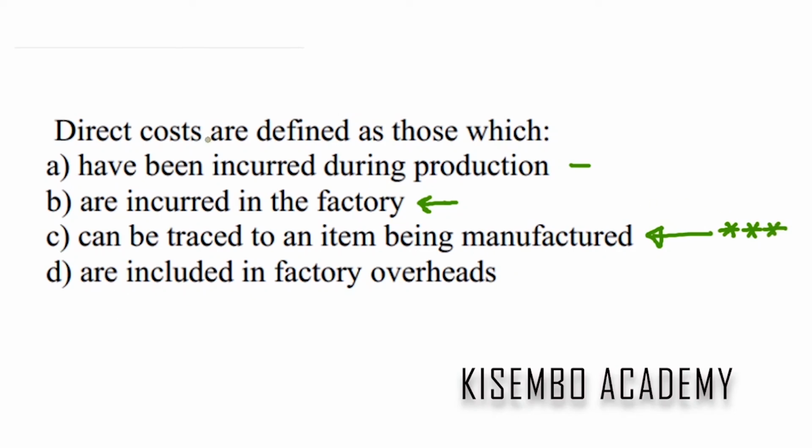No. So direct costs, as far as manufacturing accounts are concerned, are costs that can be traced to an item being manufactured. So if a cost can be traced to the item being manufactured, that is a more accurate description of a direct cost. The answer is C.